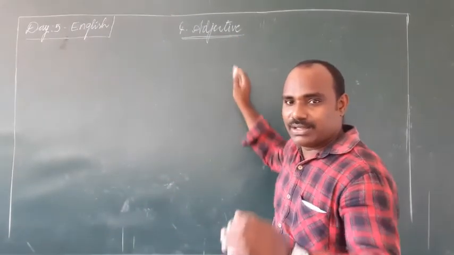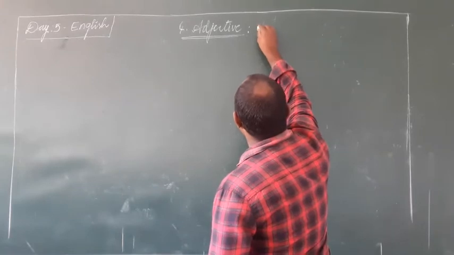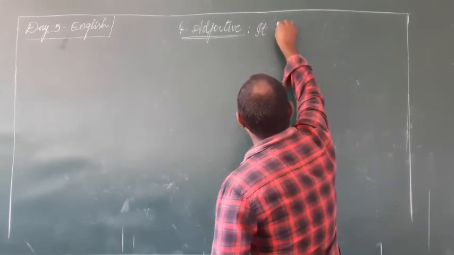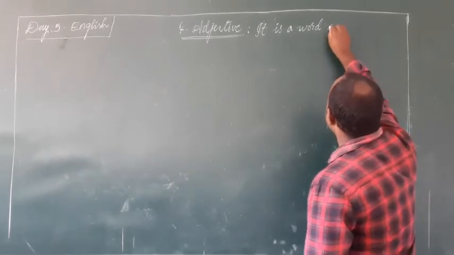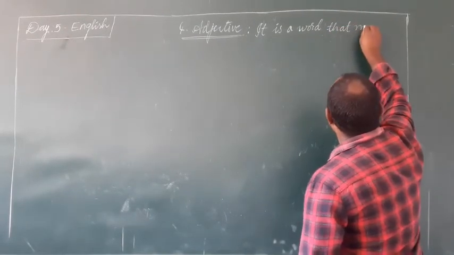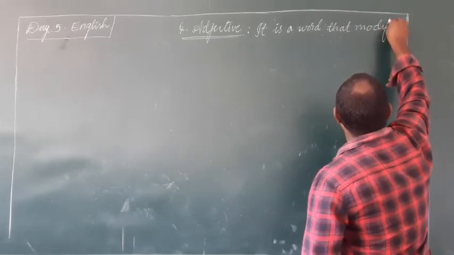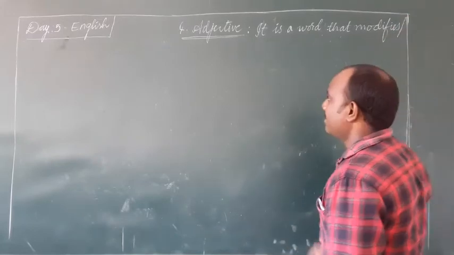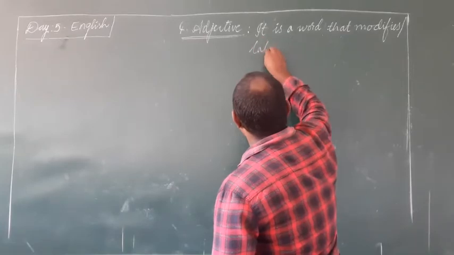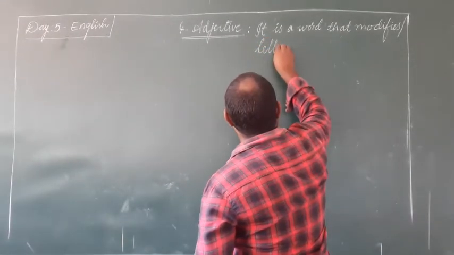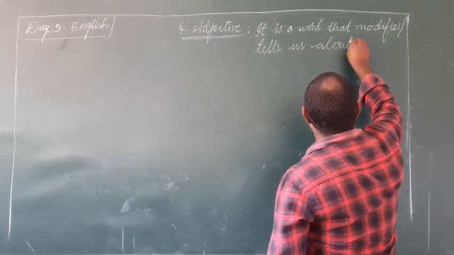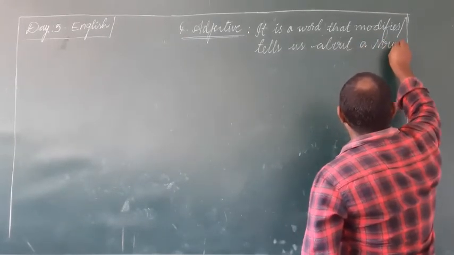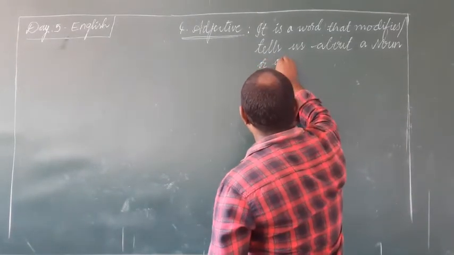The fourth one, adjective. Adjective means, see, adjective is a word that modifies or tells us about a noun or a pronoun.